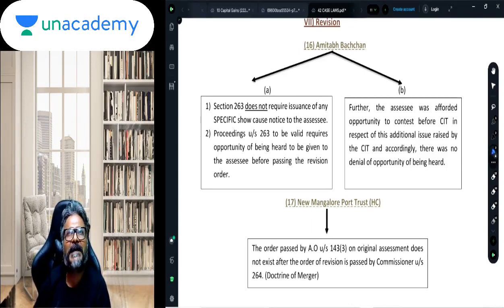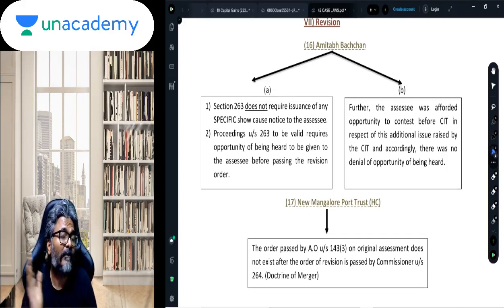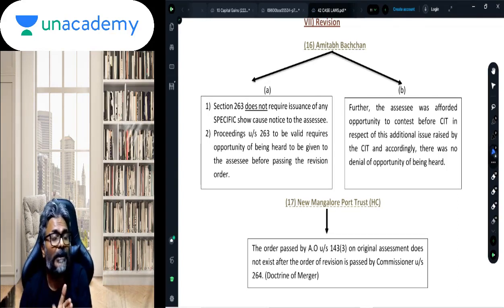Now here, students, as you all know, under section 263 a show cause notice has to be given. So here also a show cause notice was given to Mr. Amitabh Bachchan, but there were two show cause notices that were given. The first show cause notice was initially given to initiate the proceedings on a particular item.